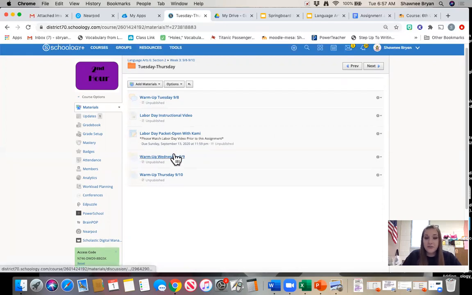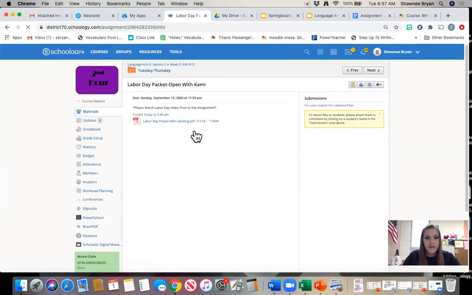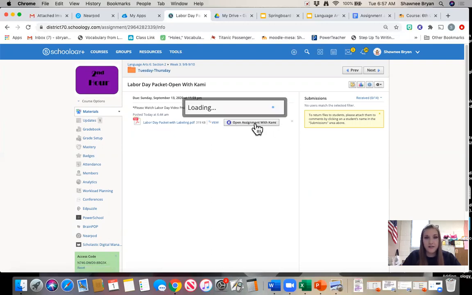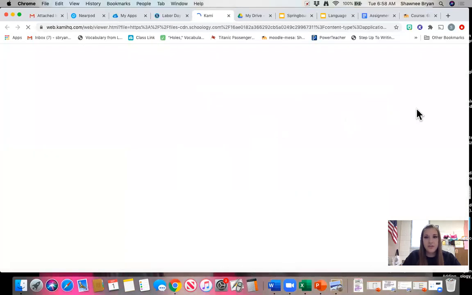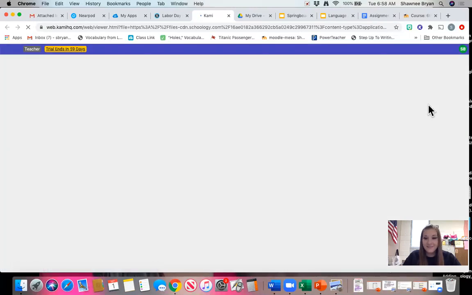You will see down below that you do have a warm-up for Wednesday and Thursday as well. So please make sure that you are completing a warm-up every single day. So we are going to go ahead and click on Labor Day Packet, open with Cami. And then again, give it a few seconds to load until you see that Cami button pop up that says Open Assignment with Cami. We're going to click on that, and it is going to open our assignment in a new tab. Again, give it a few seconds to load.